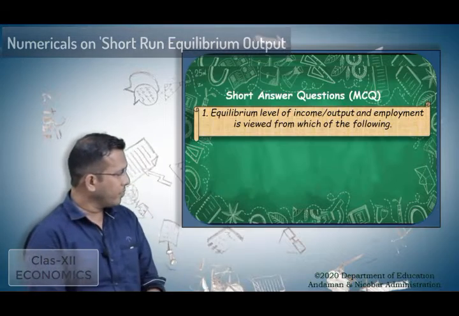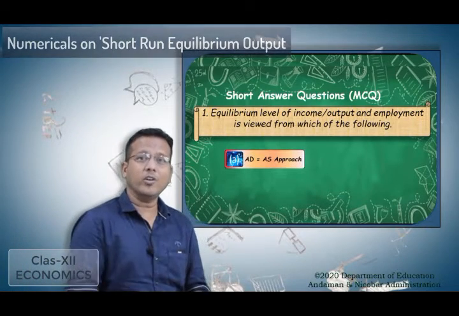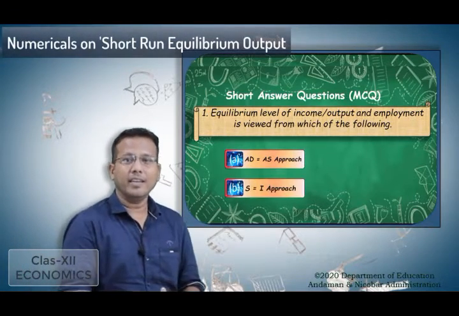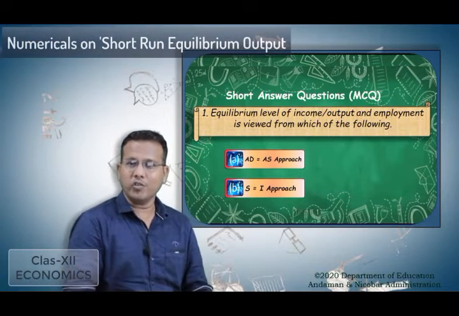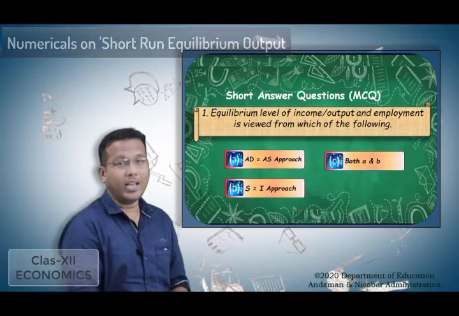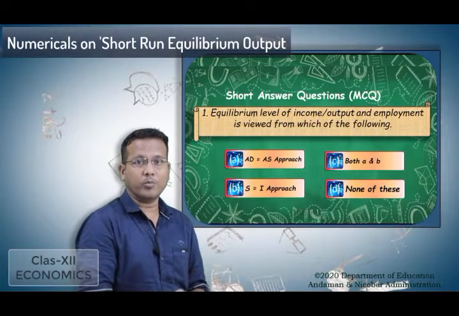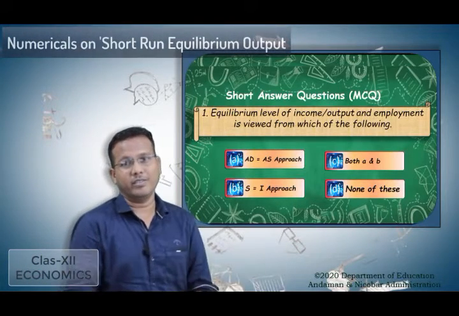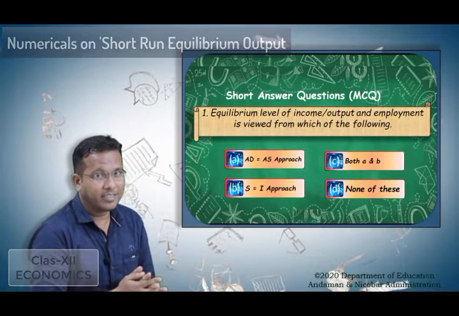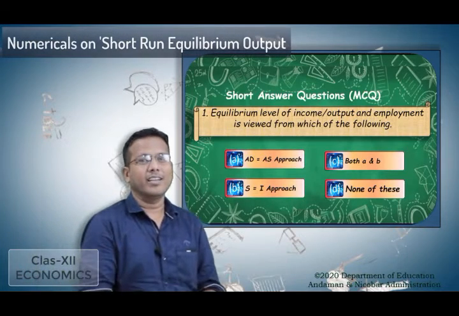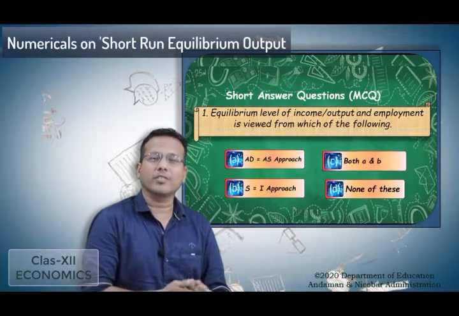Look at the options. A, that is AD equal to AS approach. B, S is equal to I approach. And at C we have both A and B. And D, the option D says none of these. So can you guess the answer? Okay, good. The right answer is option C.